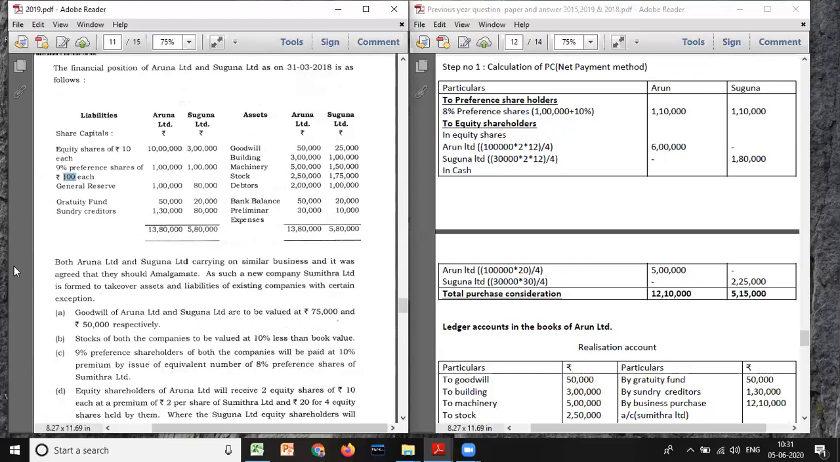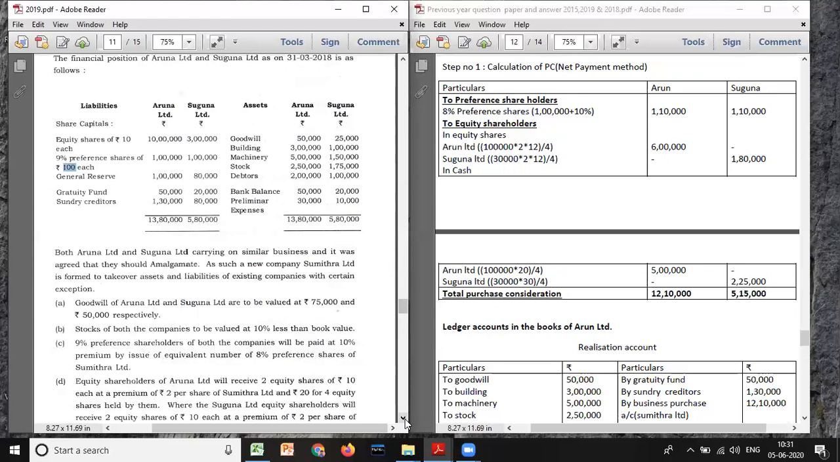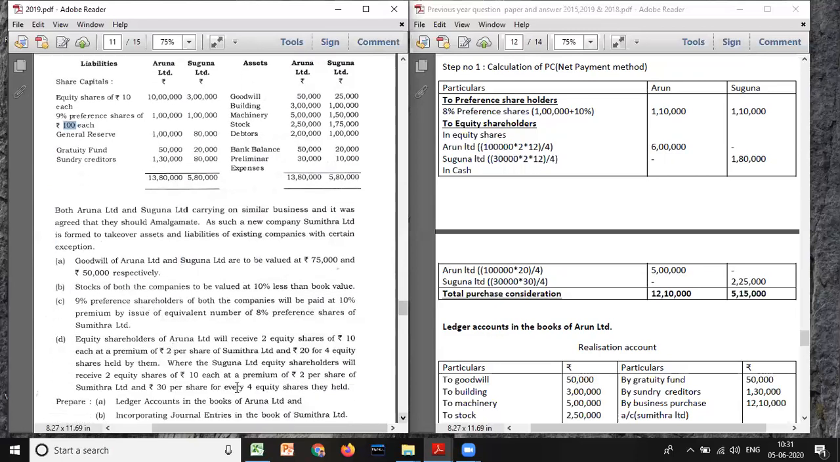And equity shareholders of Aruna Limited will receive 2 equity shares of rupees 10 each at a premium of rupees 2 per share of Sumitra Limited. Look at here, Aruna Limited total equity shares is how much? 10 lakh divided by 10 is how much? 1 lakh. So they receive 2 equity shares of rupees 10 each at a premium of rupees 2 per share. So Aruna will be receiving 2 equity shares of rupees 10 each, and premium is how much? 2. So 10 plus 2 is 12 rupees.